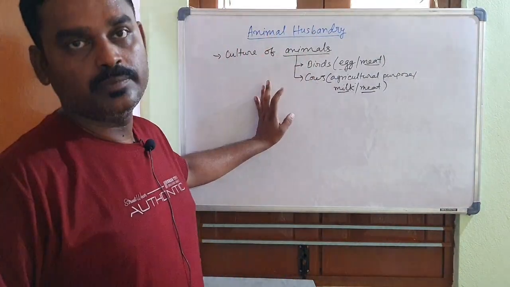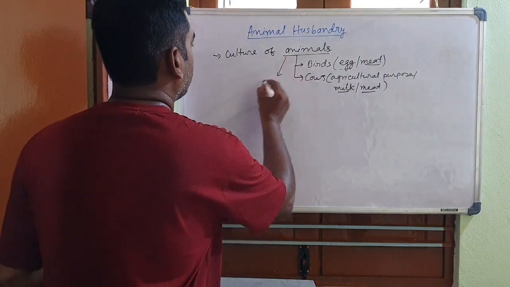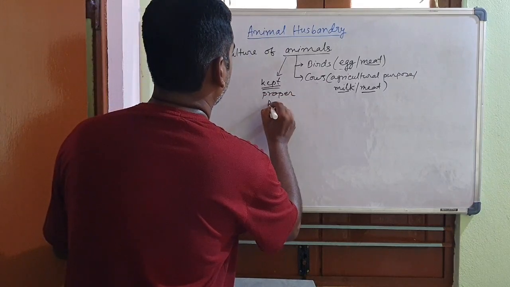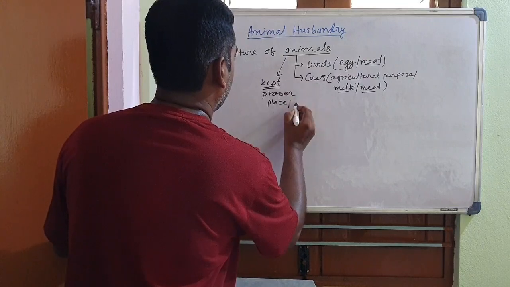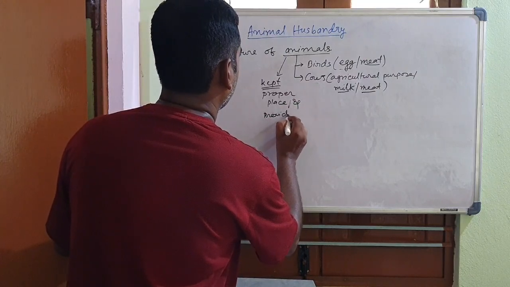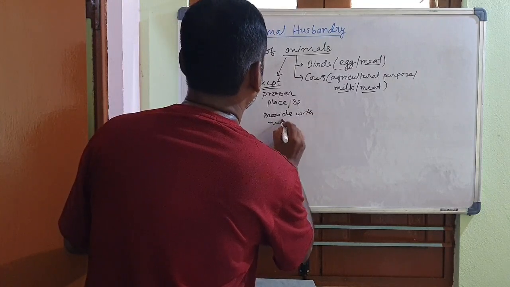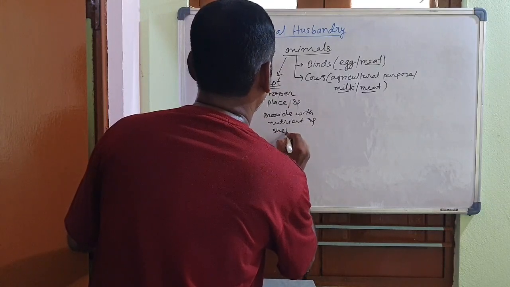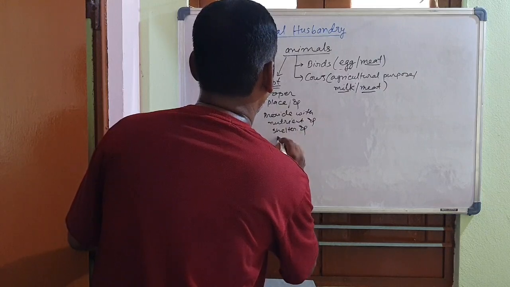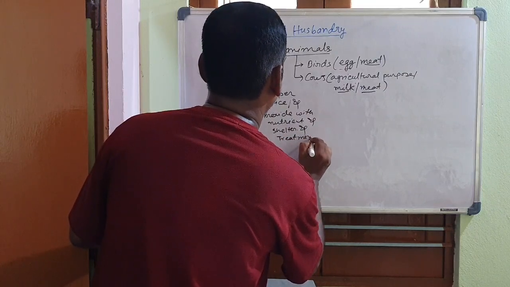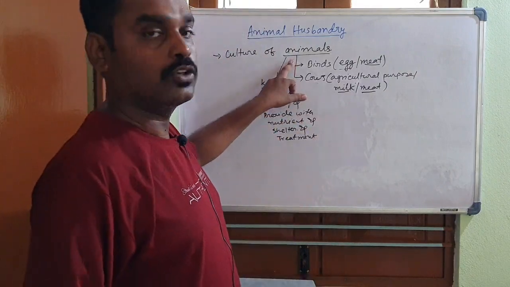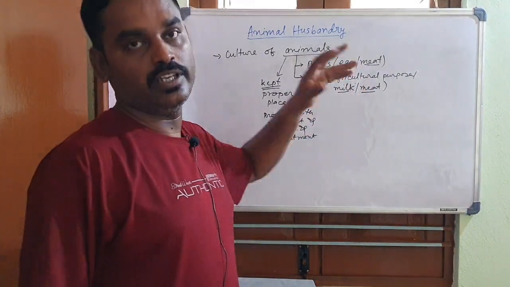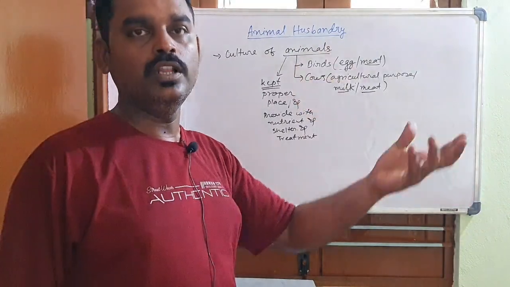In the case of animal husbandry, animals are also kept in a proper place, provided with nutrients, shelter and treatment, so that these animals can grow easily, and these animals can produce in a huge amount, in a large amount, so that we can feed the other people of our country.